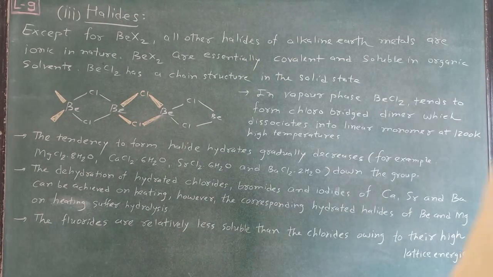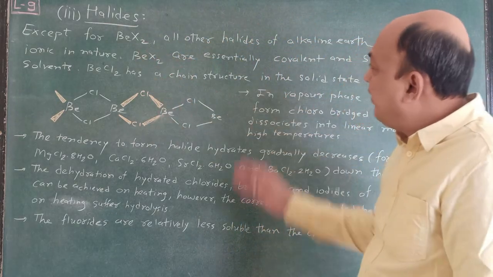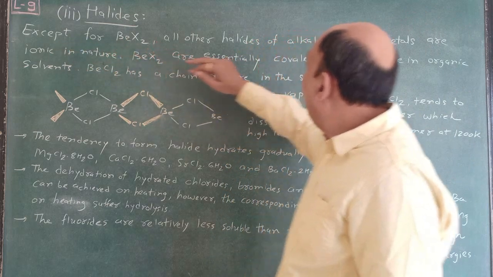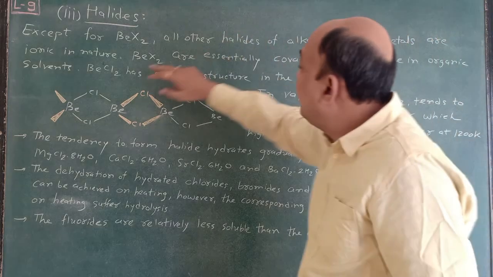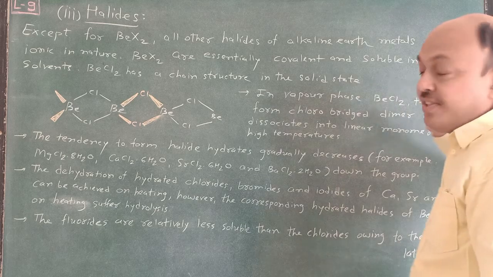Now here is another characteristic of alkaline earth metals, in terms of halides. Except for BeH2, that is beryllium halide, all other halides of alkaline earth metals are ionic in nature. You know this very well. Beryllium halides are essentially covalent and soluble in organic solvent.